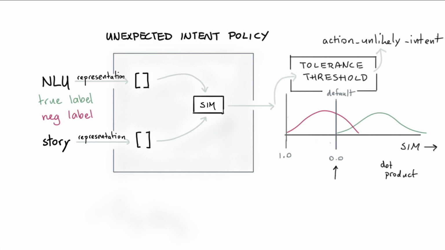I hope that this small series of videos has helped you understand how we've designed this unexpected intent policy, but I also hope that you appreciate why we made certain decisions. The feature is still relatively new and therefore also relatively experimental, but we like to think that helping people label more appropriately is very powerful. Having high-quality data to train on is, of course, something that any machine learning system needs.